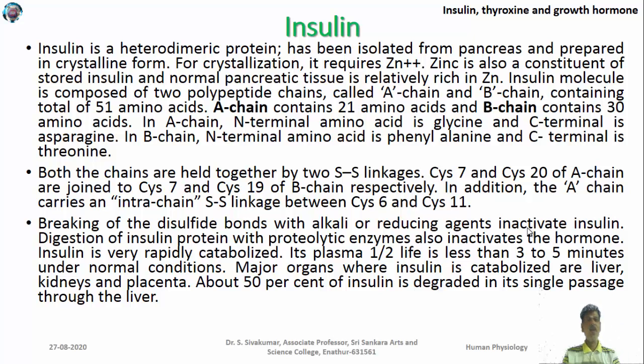So we should not allow this hormone to remain for a long time. If it remains in your body for a longer period, you go into a coma because of hypoglycemia. That's why this hormone is otherwise known as the hypoglycemic hormone, because it induces hypoglycemia if it persists in your blood.